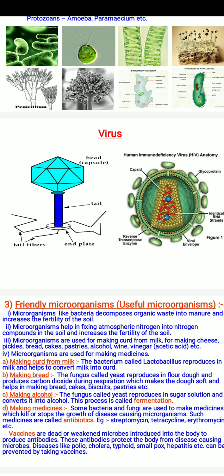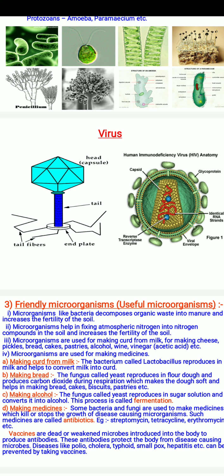Microorganisms are used for making curd from milk, and for making cheese, pickles, bread, cake, pastries, alcohol, wine, vinegar, etc. There is a variety of products where we use microorganisms. Making curd from milk: the bacterium called Lactobacillus reproduces in milk and helps to convert milk into curd.